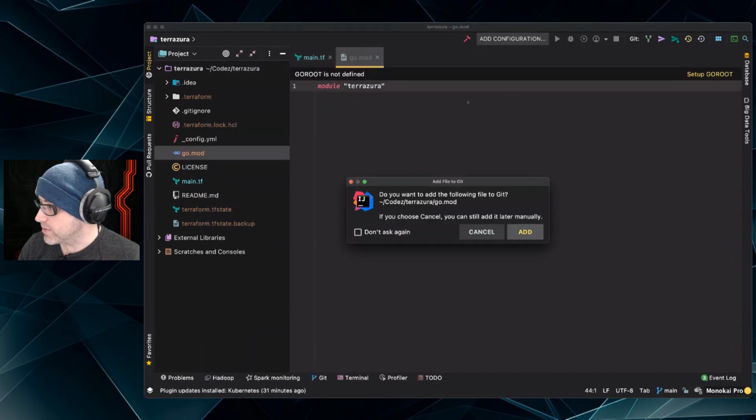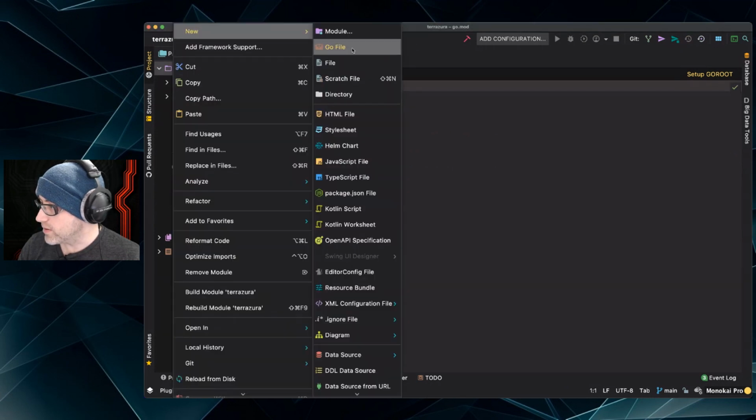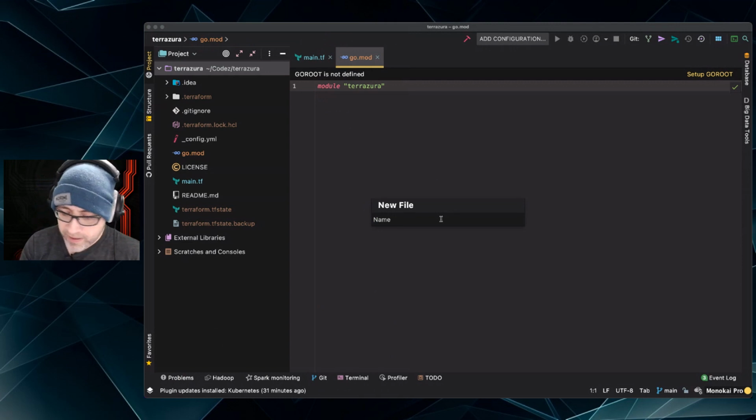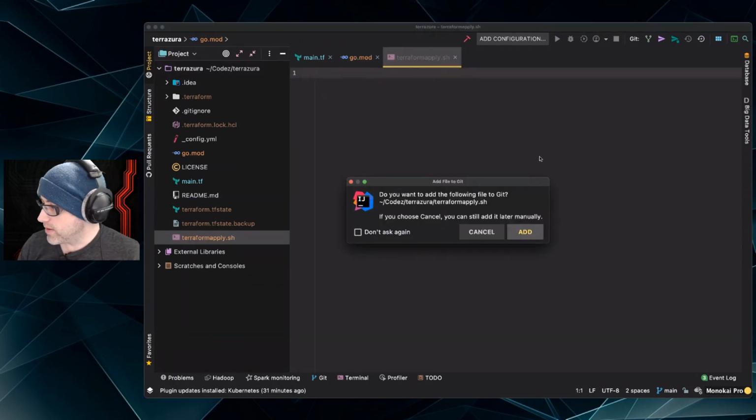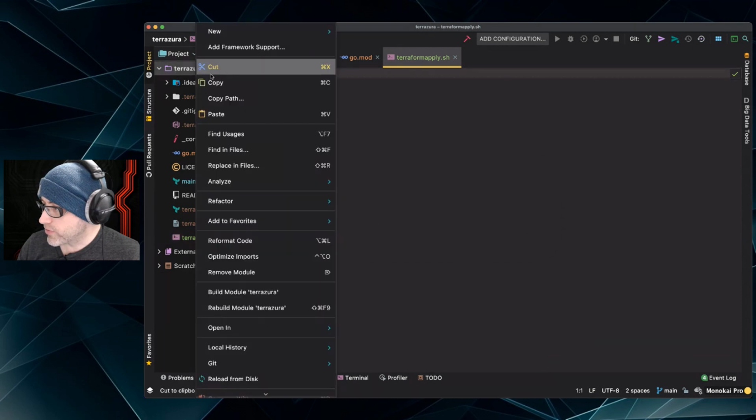We'll just go with, whoops, cancel. Just give me a plain old file then. File, yep. And let's call it Terraform apply. Name it .sh. We'll get some nice icon, etc. Yes, update, spell check for it. Sure, that's great. And then we're going to do a destroy too.